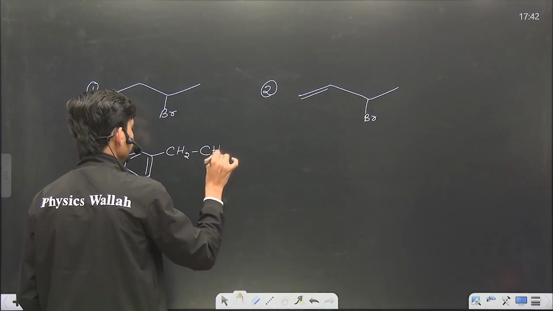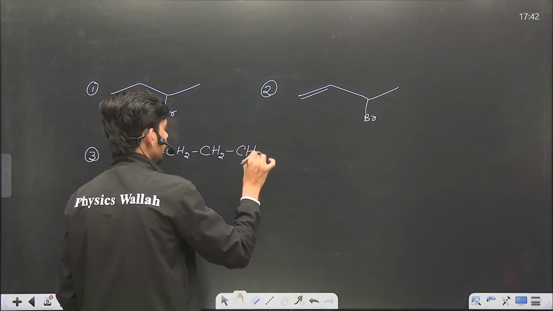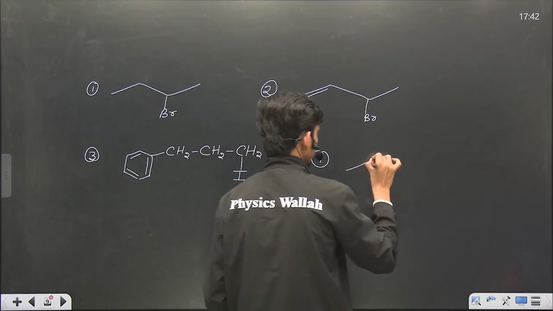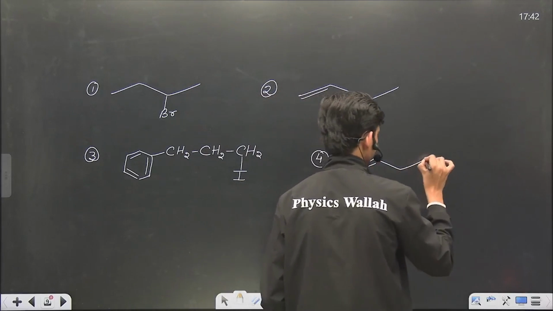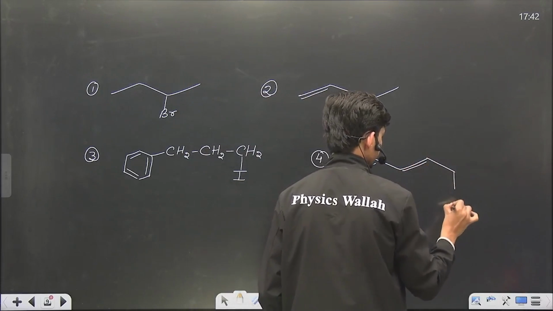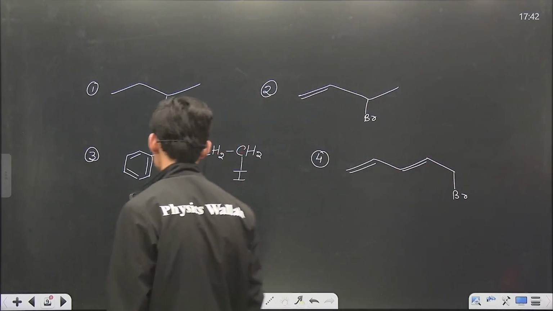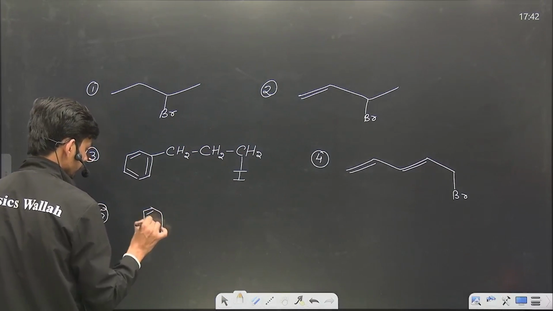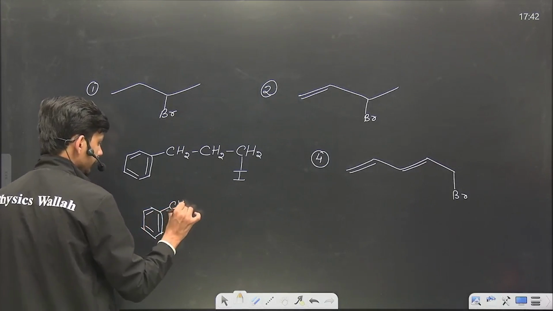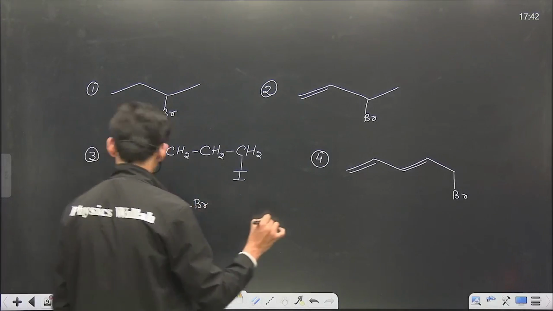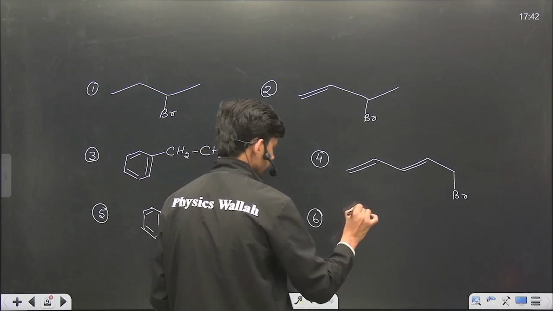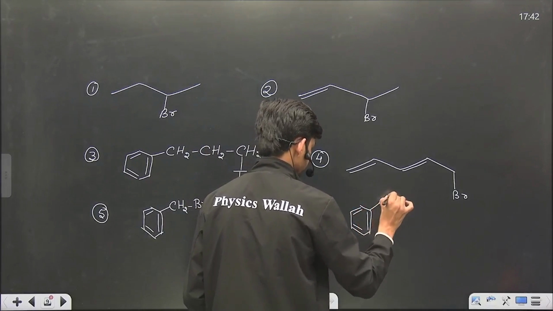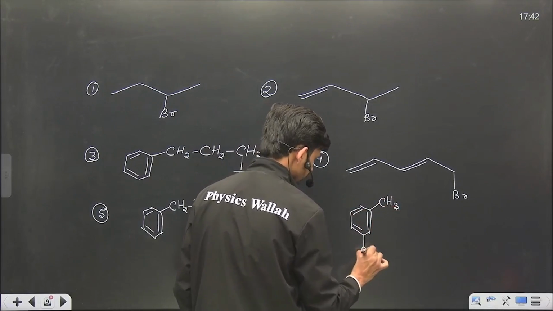This is CH2, CH2, CH2 iodine, CH2Br, CH3Br.